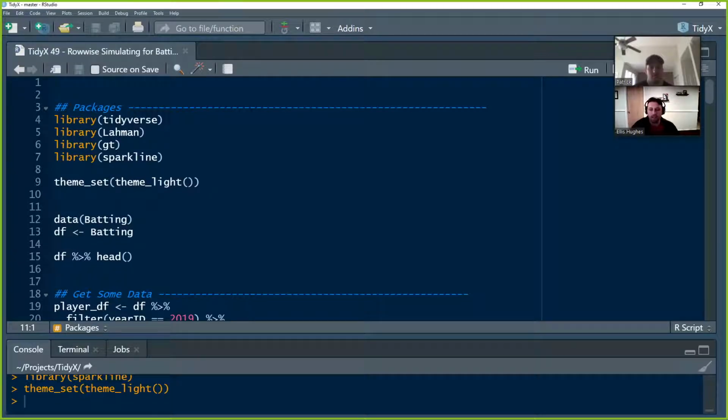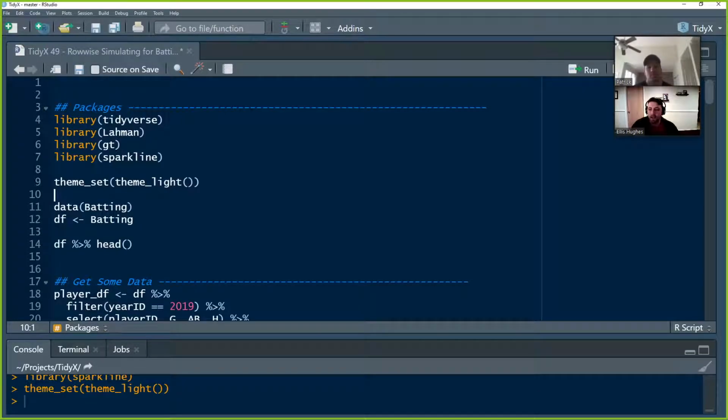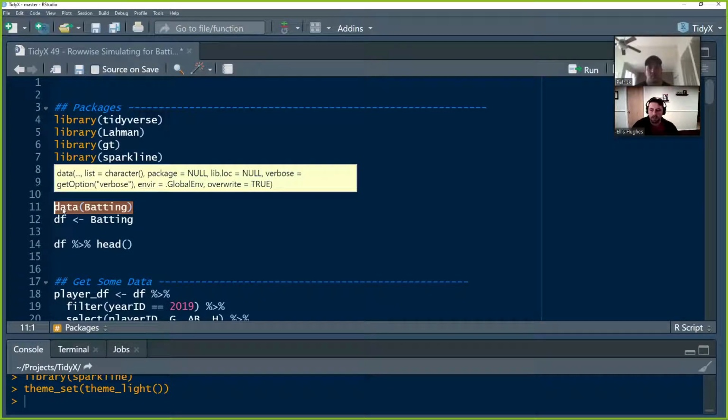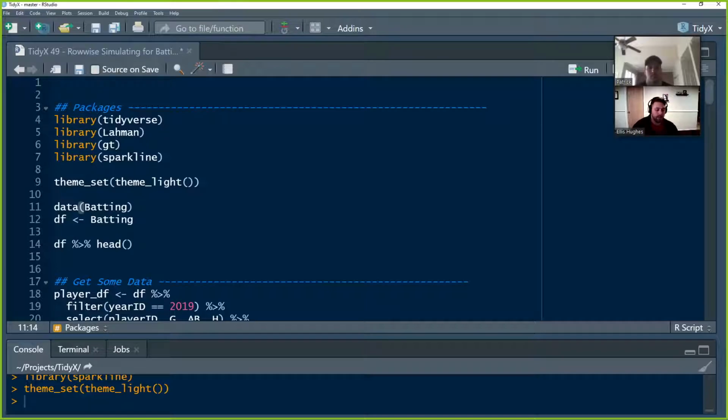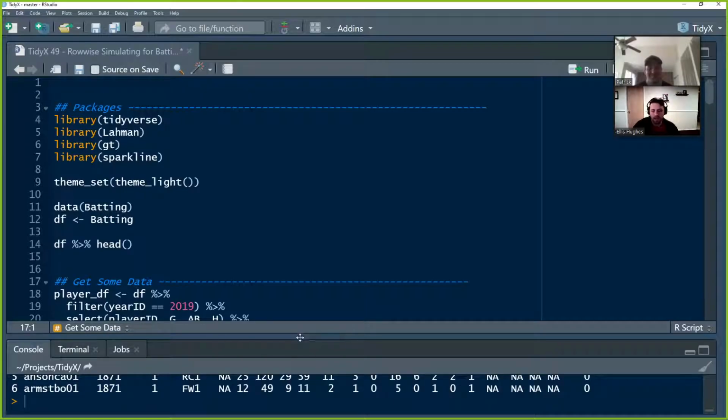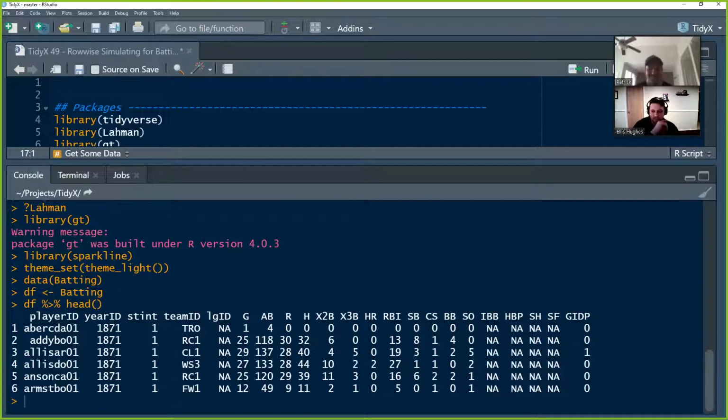Because the data lives inside of the R package, there's a couple ways we can go about accessing it. The standard way, if you want this to be available in our environment, is through data and batting, or the name of the data set you want out of the package that you've loaded. So data batting makes it so that we can access that. Now we're going to assign it to df so we don't have to type batting every time, because we're lazy.